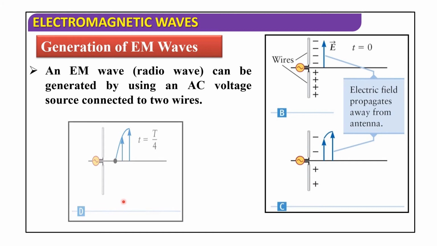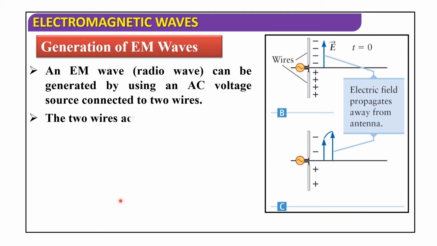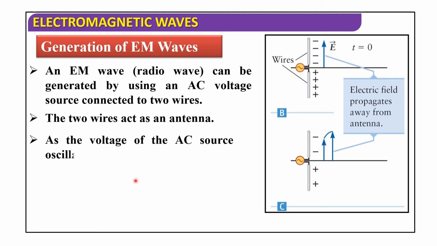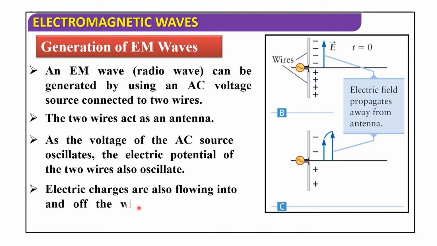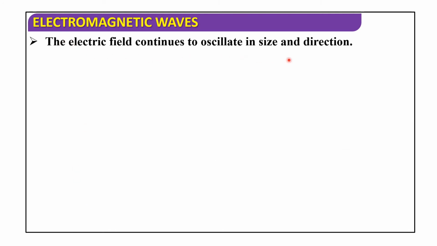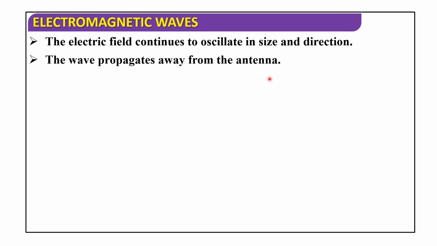See the pictures. So the two wires act as an antenna. As the voltage of the AC source oscillates, the electric potential of the two wires also oscillates. Electric charges are also flowing into and off the wires as the voltage alternates. Next, the electric field continues to oscillate in size and direction. The wave propagates away from the antenna.